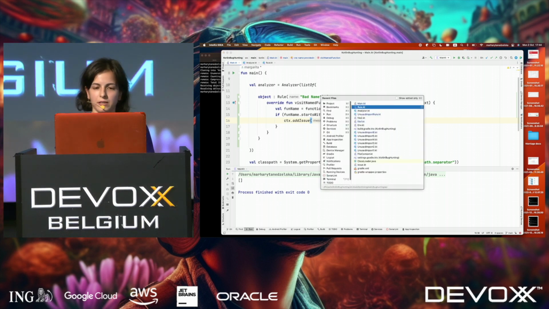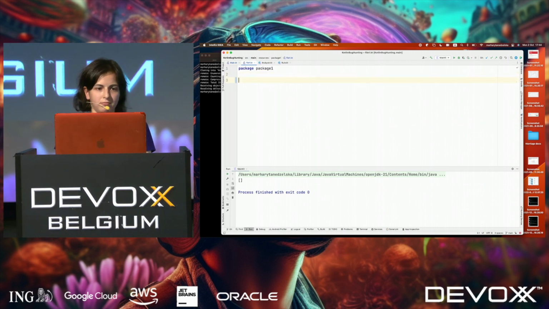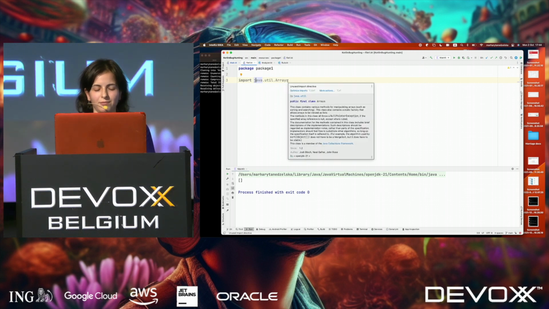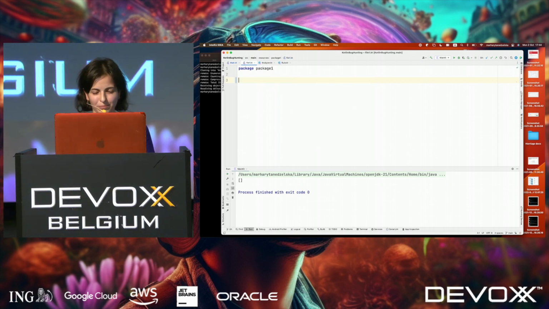And yeah, we need some test files because we need to test it on something. Yeah, let's import java.util.Arrays, for example. Sorry, it's not about imports. I'm a little bit nervous. So we have function f with a proper name, and then we have a function with an underscore. So we'll see that this function should not be reported, and this function should be. Let's check if it works.